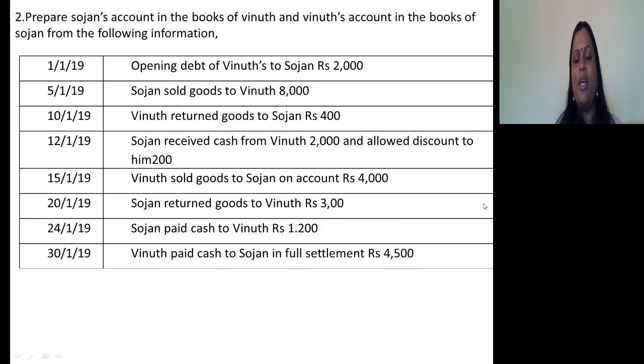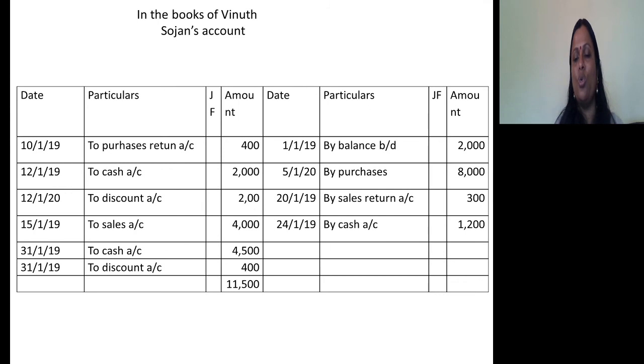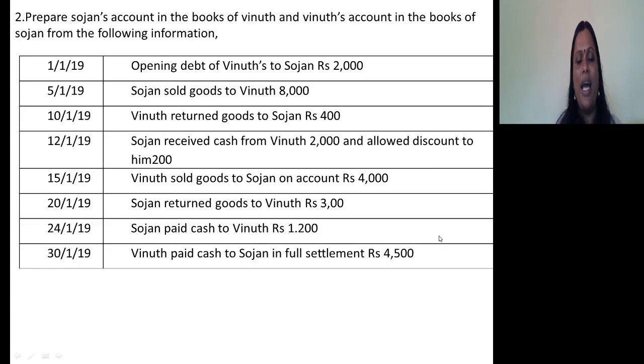Next, Sojan paid cash to Vinut, meaning Vinut received cash. What's the journal entry? Cash account debtor to Sojan's account. Sojan's account should be credited, cash account should be debited. So reference should be given on the credit side as by cash account.